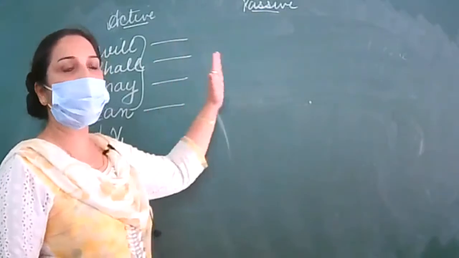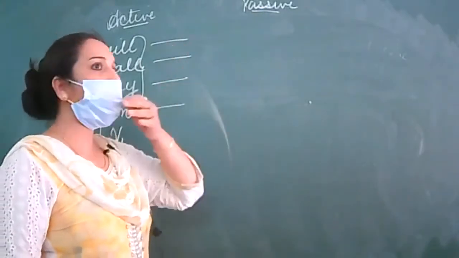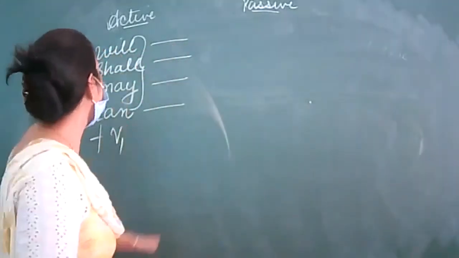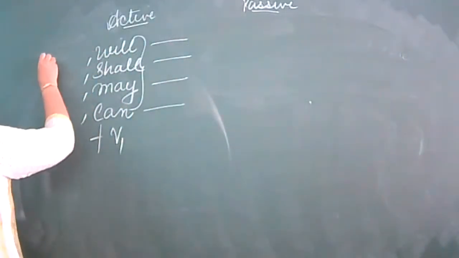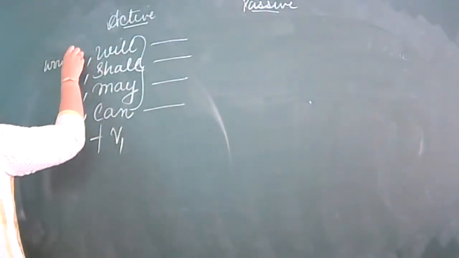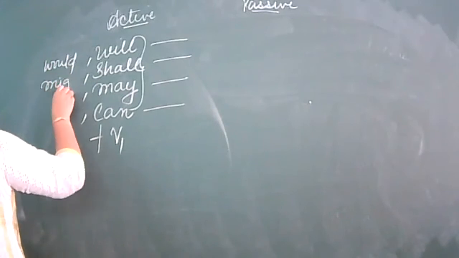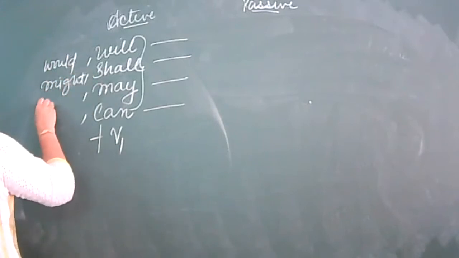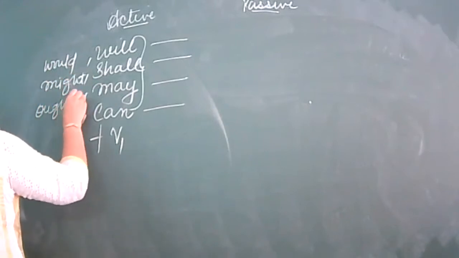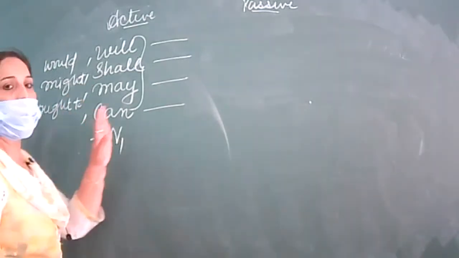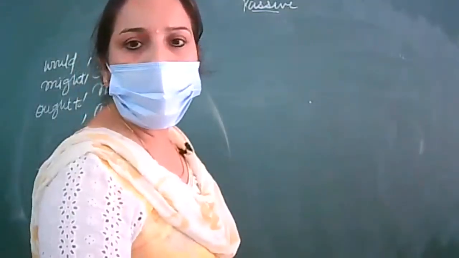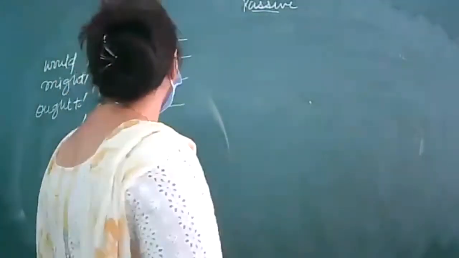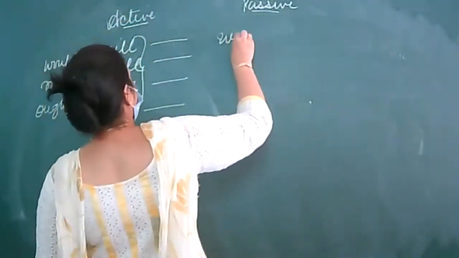When these change into passive form, will, shall, may, can, might, ought to, all these modals will remain the same. In place of will, will remains.